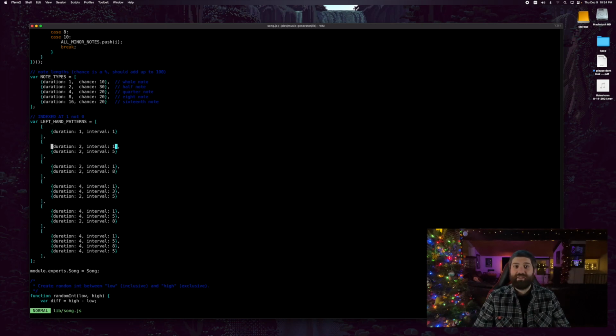The next pattern down, these are half notes, and the pattern is the 1 and then the 5. This is a perfect fifth interval, so it's just 2 notes of 1, 2 notes of 5. If I were to play that, it would sound very simple. The next one is 1 and 8. Same thing as the other one, just that's what it would sound like. We have 1, 3, 5, which is a quarter note of 1, a quarter note of 3, and then a half note of 5. Of course, that was in the major scale. In this example, it would actually be in the minor scale, but that's just the idea. And then we have the same thing, but instead of 1, 3, 5, it's 1, 5, 8.